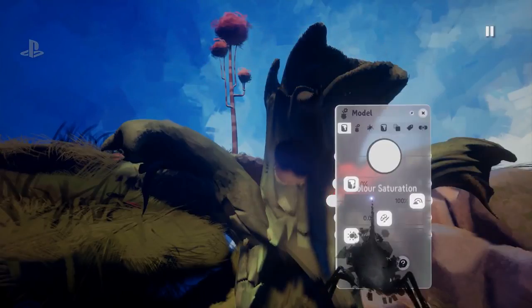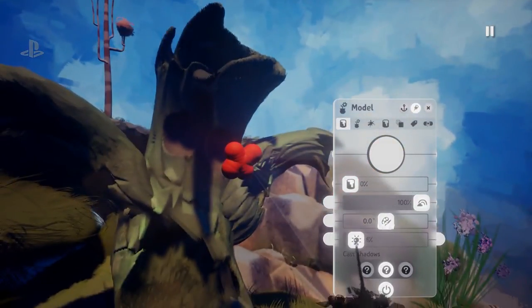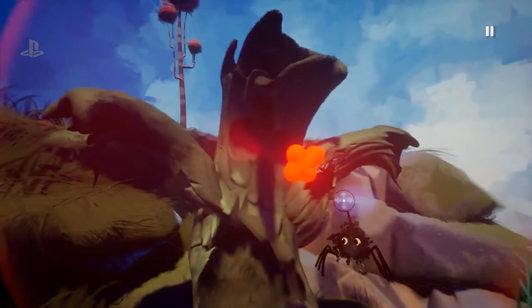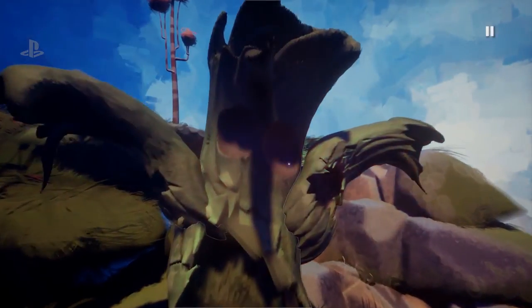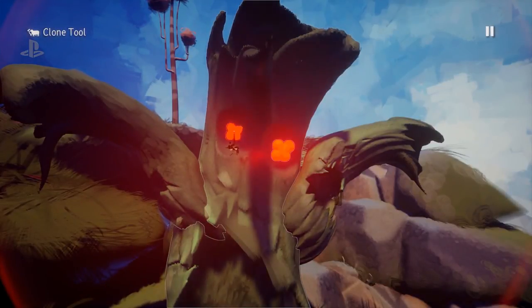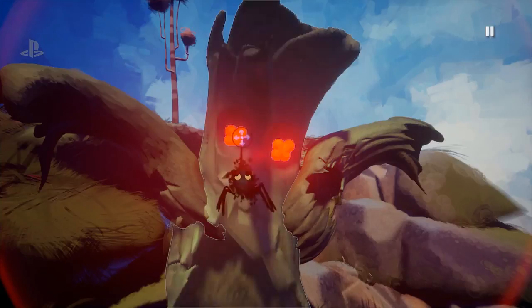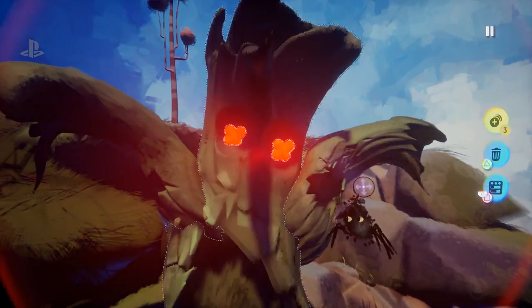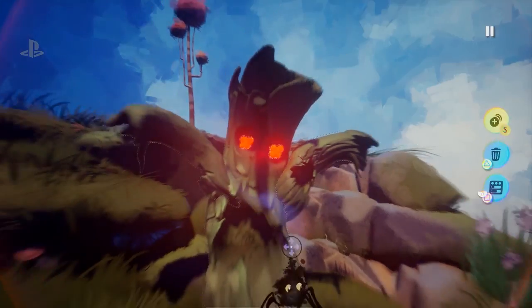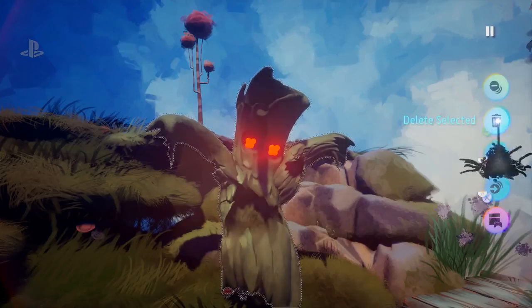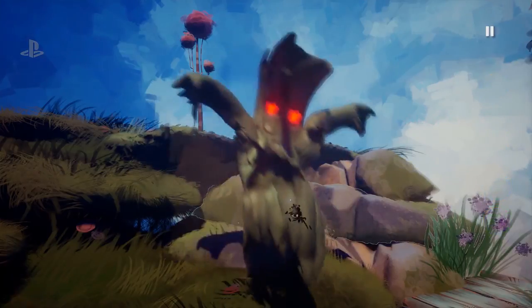So I can tweak this, and I can do lots of funny things to it. Look at all these options. I just want to make it glow a little bit like this. Oh, I didn't see that last time. And then we'll use this as an eye in here. And look, the angle of the light source is changing the environment around it as you move. There we go. Cool. So let's just group all of this stuff together so it acts as one kind of entity. You can see I've selected multiple things there, and up here it tells me that, and then I can group them, and now this acts as one entity.